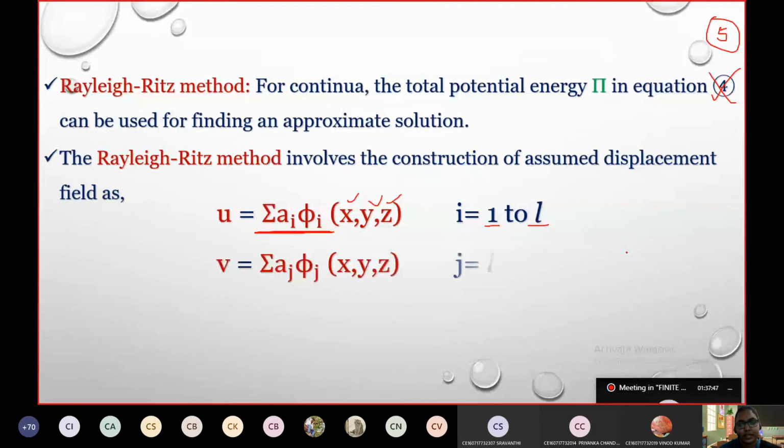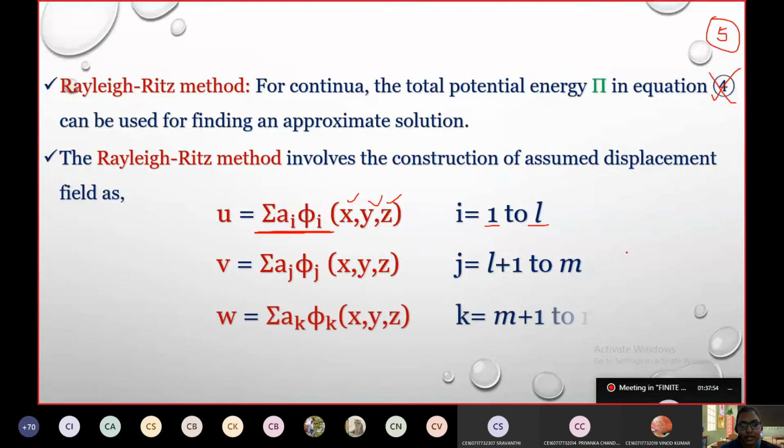Same in the y direction, it is like this, and in the w direction it is like this. What are i, j and k? They are the node points where we are considering. It is 1 to L, then L plus 1 to m, m plus 1 to n, so from 1 to n, however many we might have.